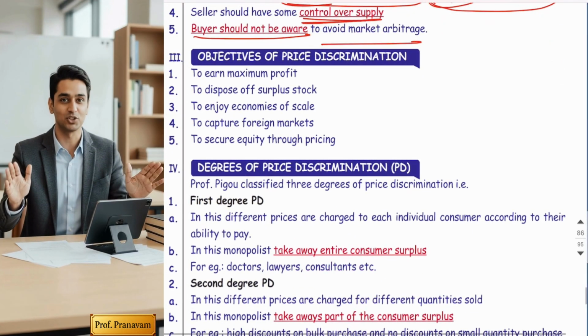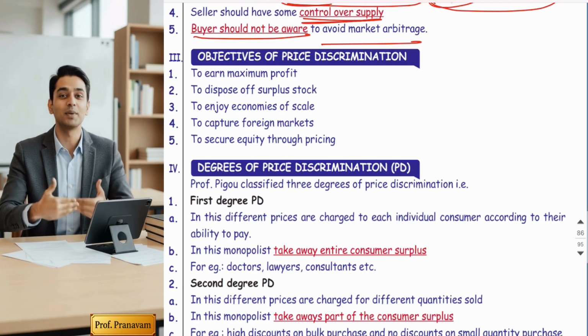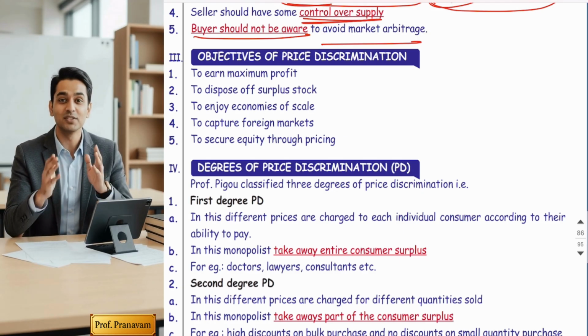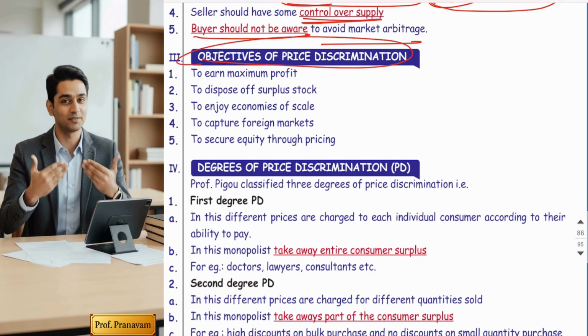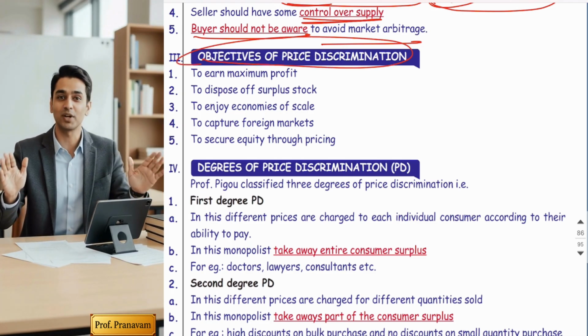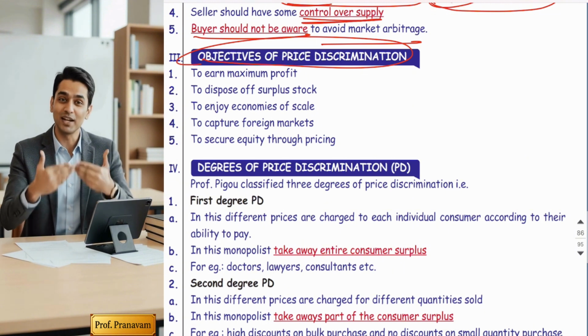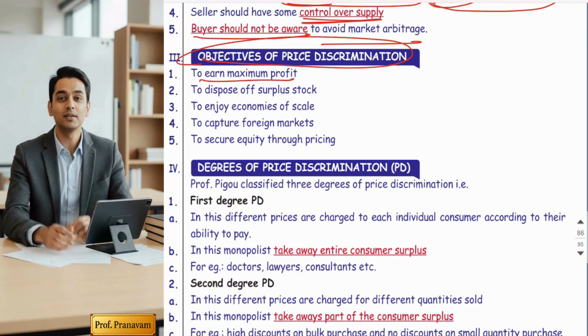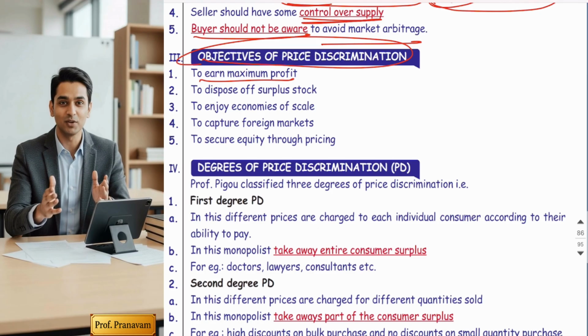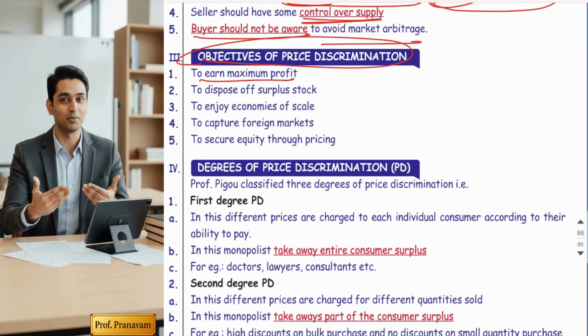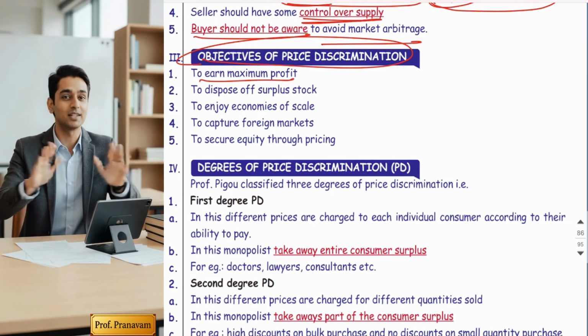Fine. The next topic that comes to your mind is, we understood how price discrimination takes place, but what are the objectives of price discrimination? Friends, obviously, the first objective is to earn maximum profits. Yes, to earn abnormal profit. This is the main objective of every organization.